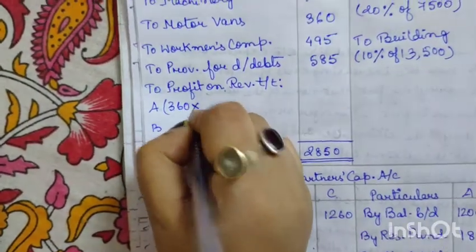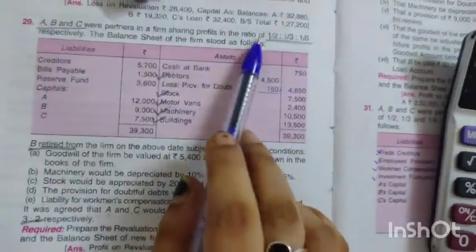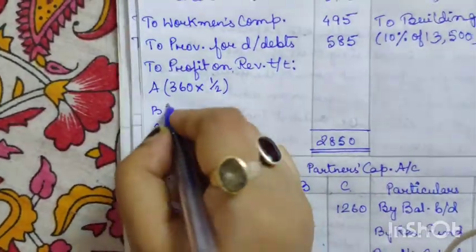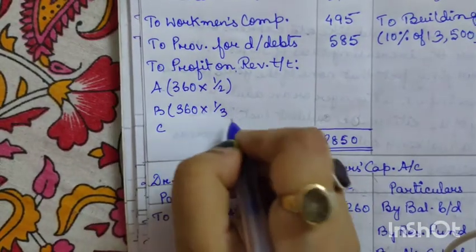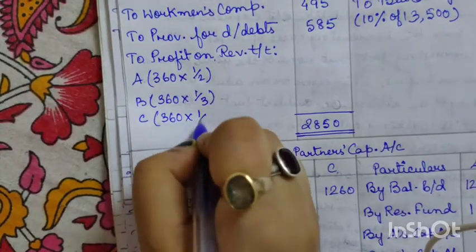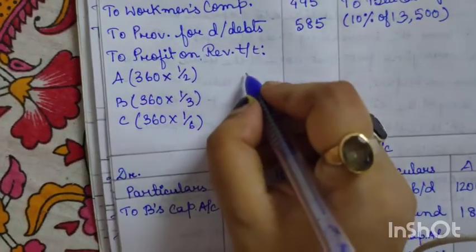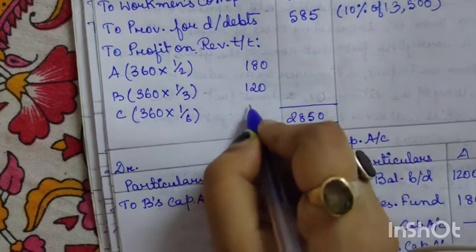So 360 into, our old ratio was 1/2. So here we will write 1/2. Then for B, 360 into, the old ratio was 1/3. And for C it was 360 into 1/6. So now if we calculate here, we will get 180, 120 and 60.